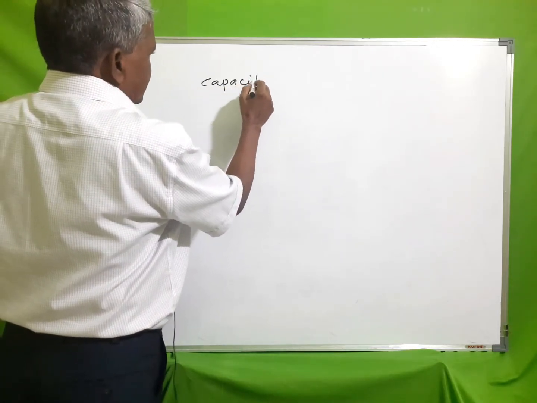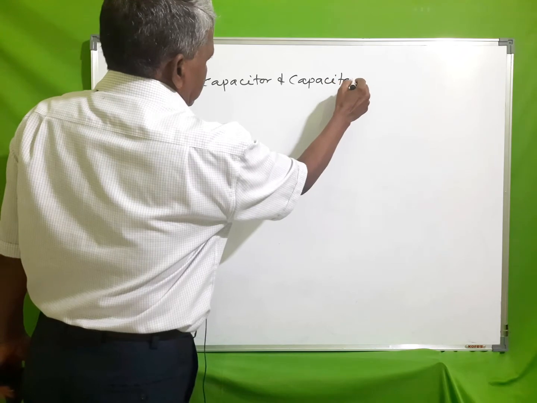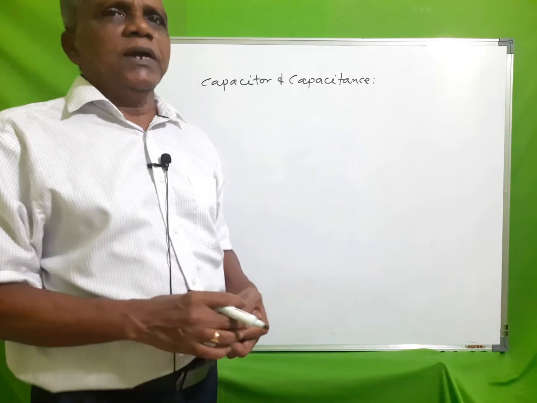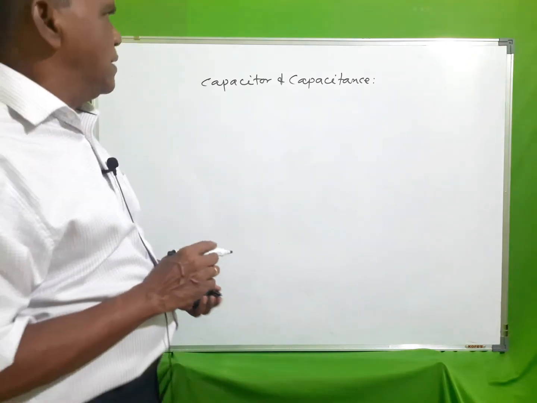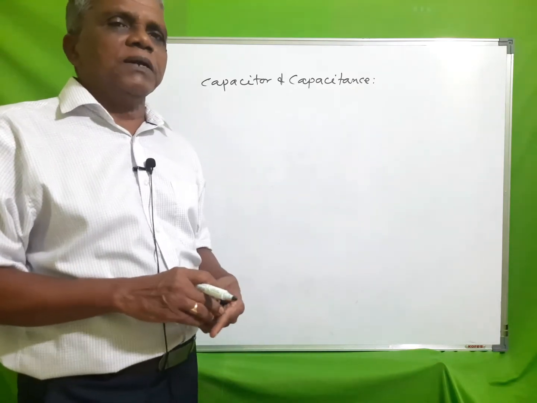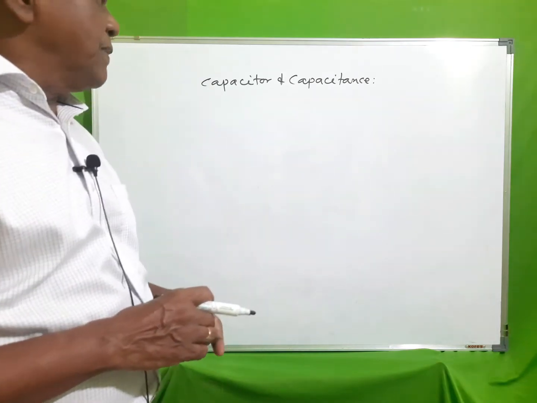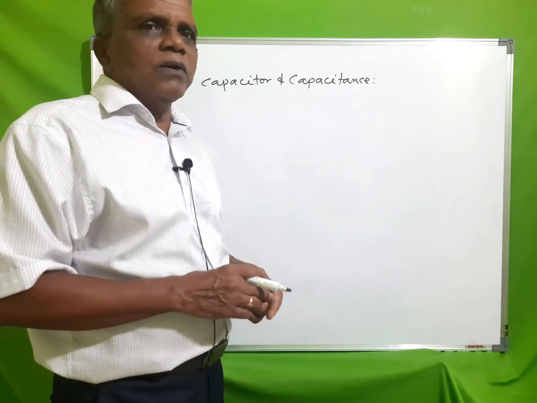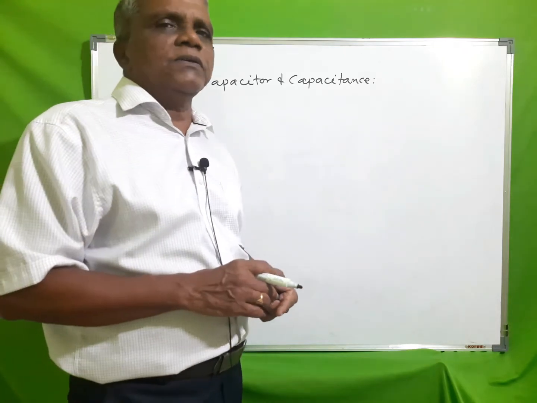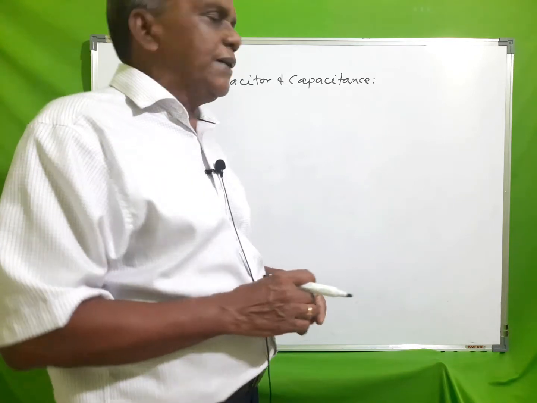Capacitor and capacitance. A capacitor is a device used as temporary storage of electrical energy. It consists of two conducting plates separated by a dielectric medium or an insulator. The capacitor may be a parallel plate capacitor or a spherical capacitor, and the capacity of a capacitor depends upon the shape, size and separation of the arrangement.